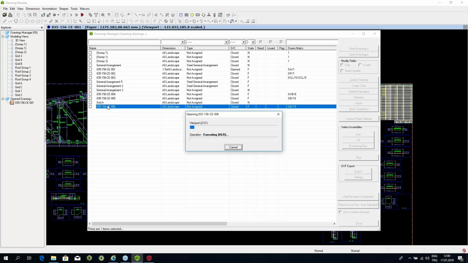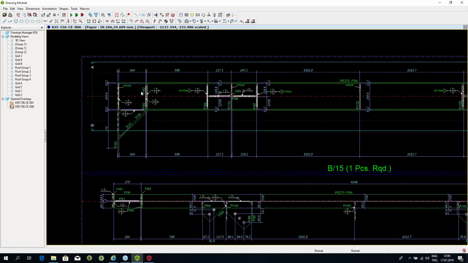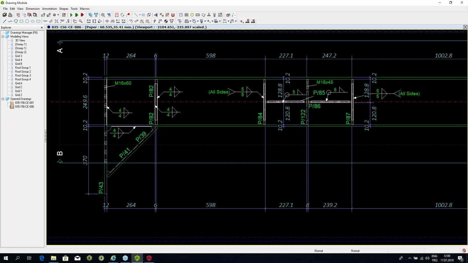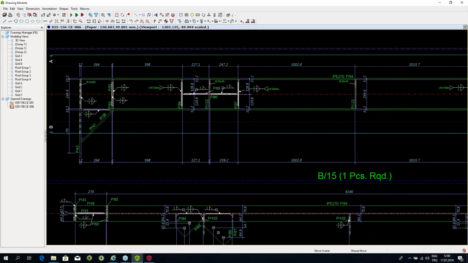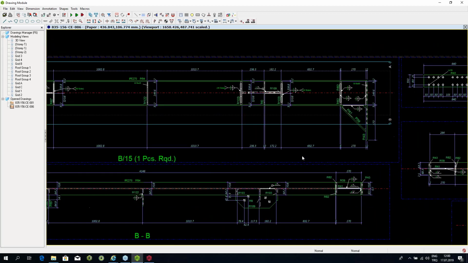So let me show you another example of a beam over here. This is the beam with the haunch connections on both sides connected to the column. And we will go in there, zoom in there, and see what kind of drawing we have. So as you can see, these drawings are very neatly produced drawings with all the details of the welds and the bolts and the location of the bolts and the location of the welds and the basic dimensions of how the manufacturer is going to manufacture this beam are all given.